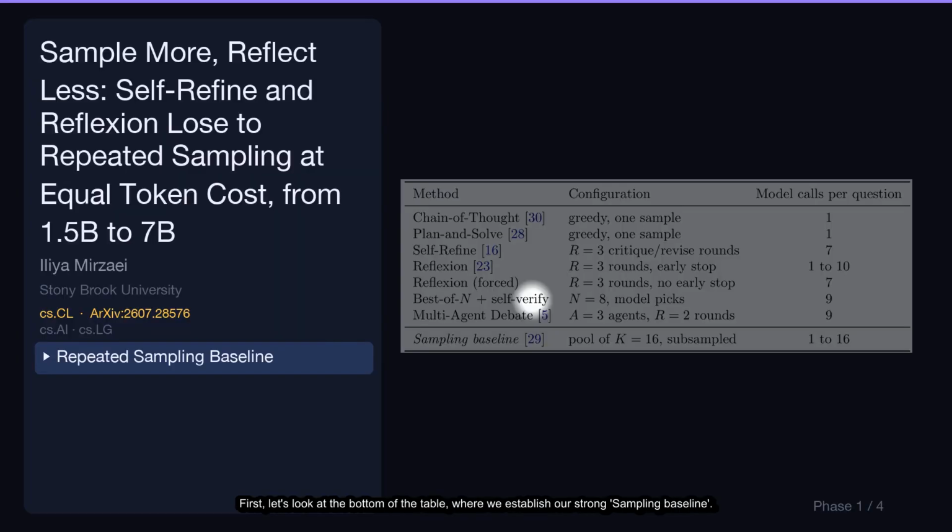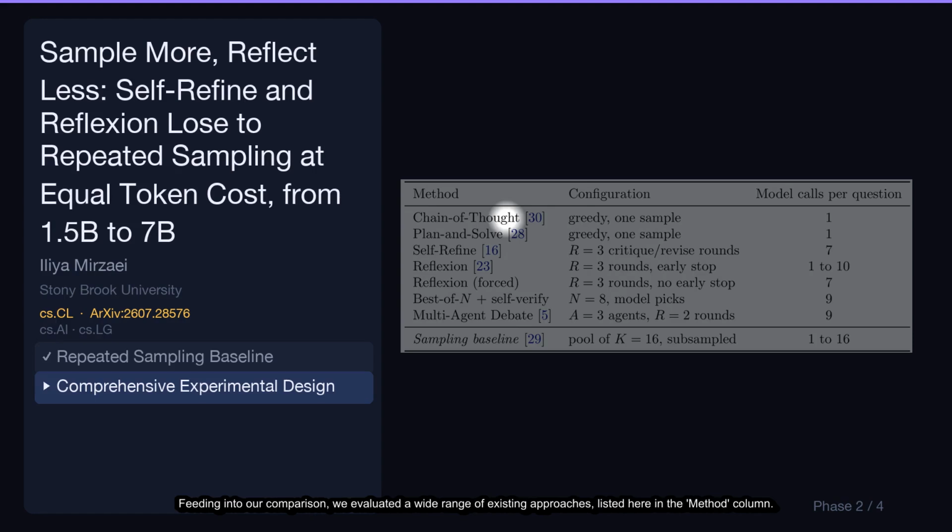First, let's look at the bottom of the table, where we establish our strong sampling baseline. This method generates a pool of 16 answers and then picks the most common one, giving us a cost of up to 16 model calls. Feeding into our comparison, we evaluated a wide range of existing approaches, listed here in the method column. This includes everything from simple chain of thought to more complex strategies like self-refine and multi-agent debate.